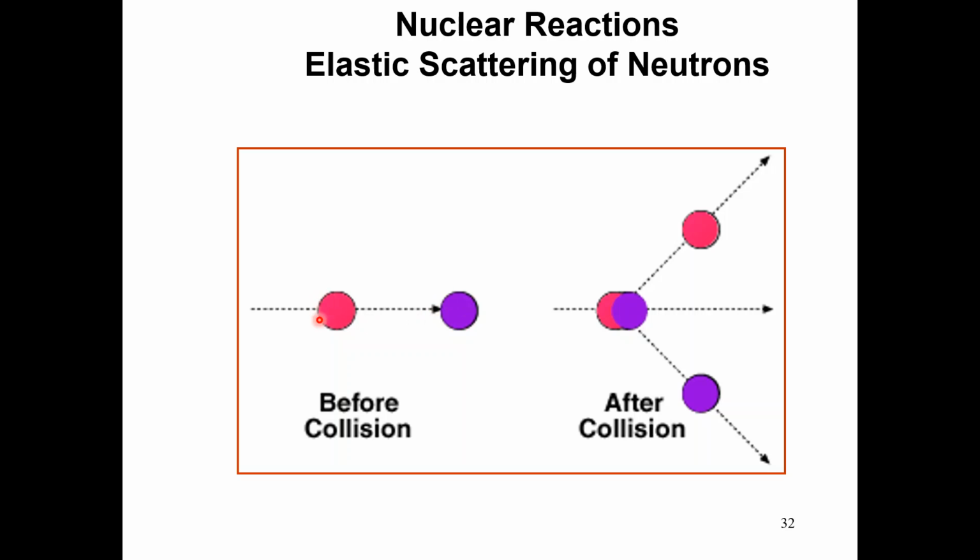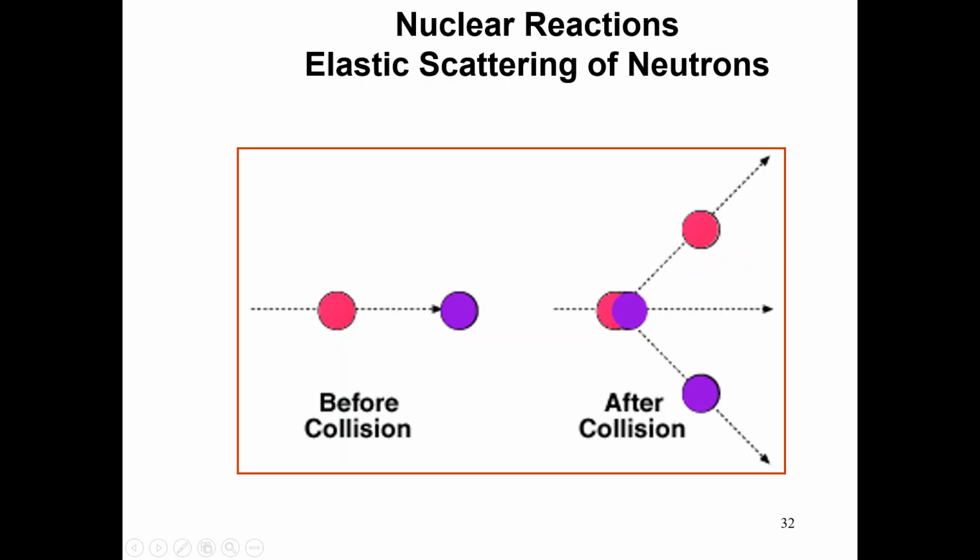We strike it with a projectile which has some initial velocity. After the collision, the projectile and target both move, and even if they scatter in different directions, momentum and energy are conserved.